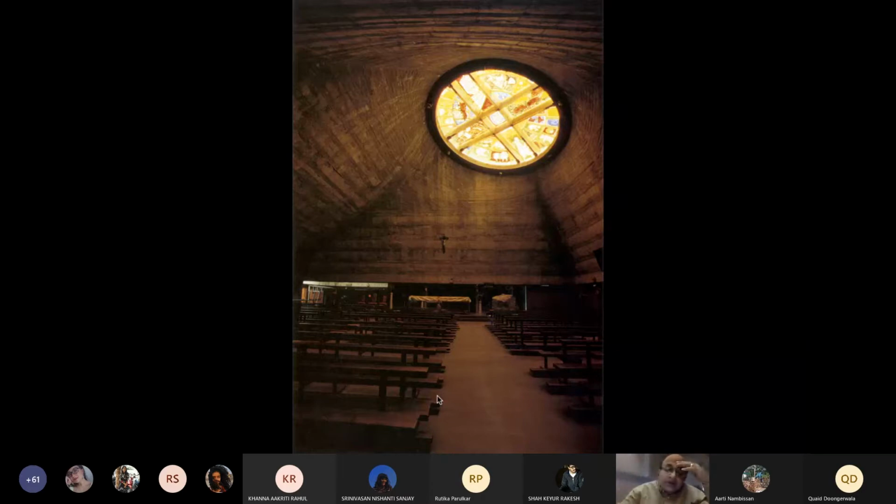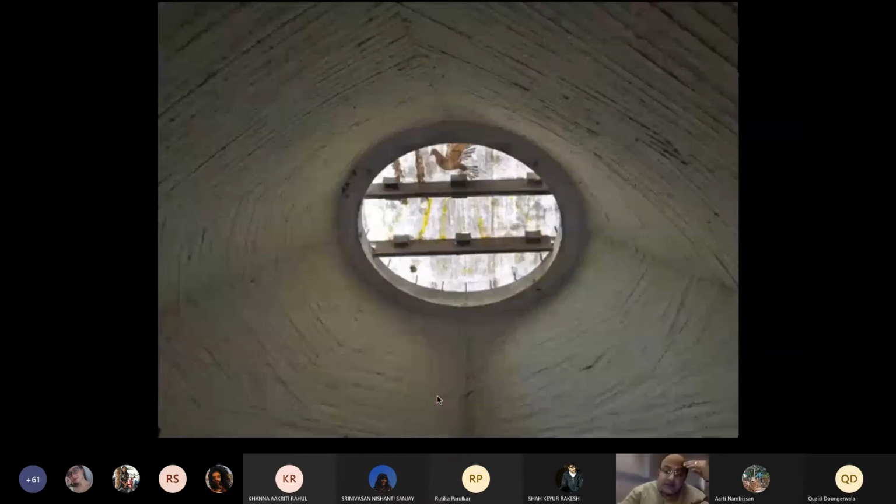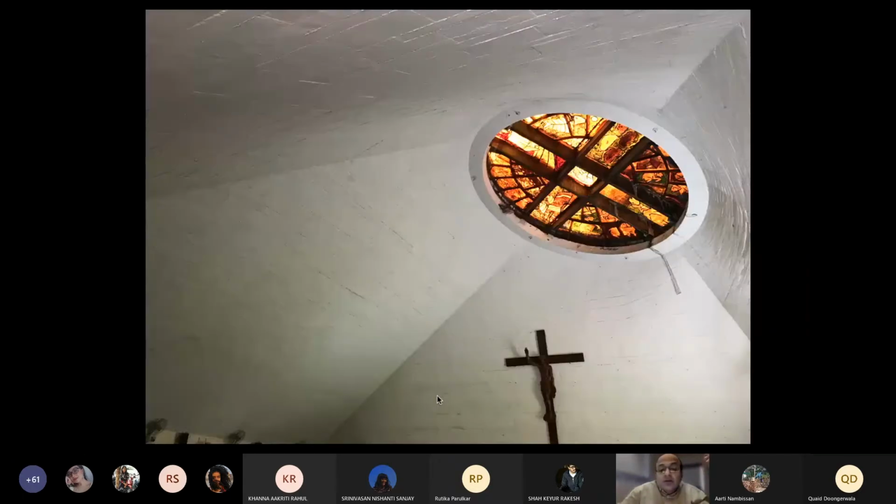The paintings in the skylight are by M.F. Hussain. Okay, and that's what you have. So from that very hardy, rough way in which he looked at it as catacombs, you have this space which is now painted white by the people. But let's talk about how we look at the construction.